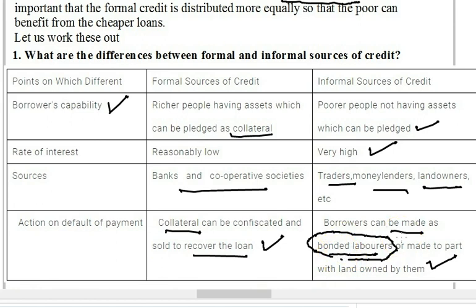Naturally, a very bad state of affairs. And subsequently, in case they have some land, the person who has given the loan may ask them, okay, give your land to me against that loan. So land is taken that way. So this is what it was all about, the differences between formal and informal sources of credit.